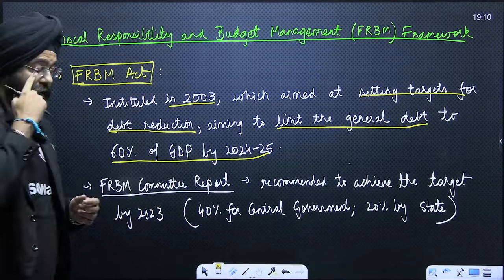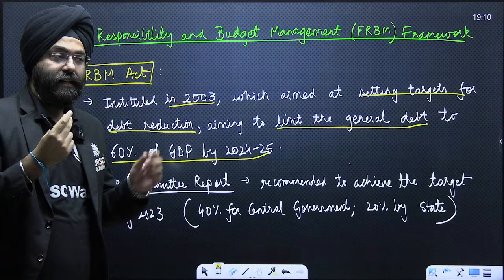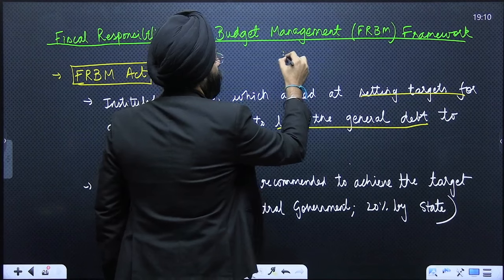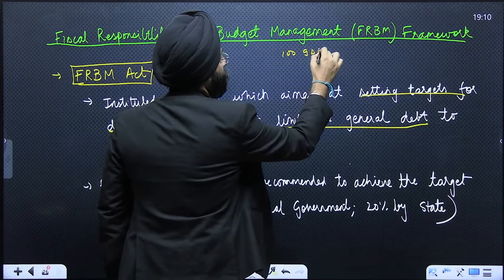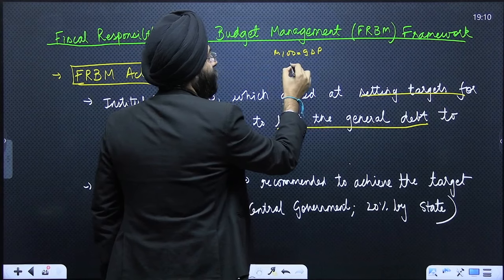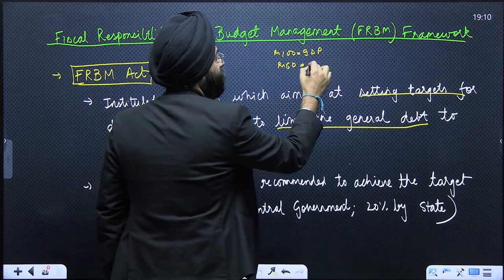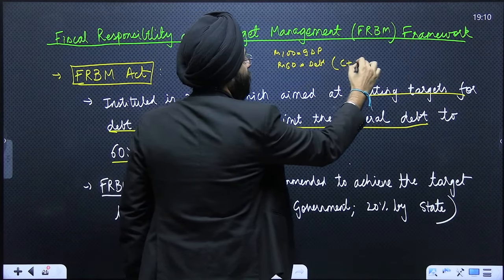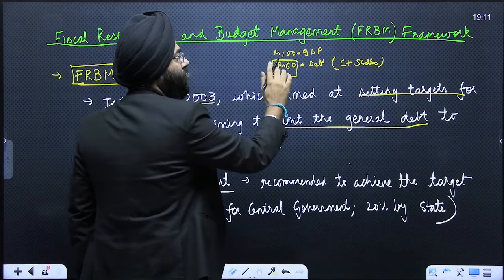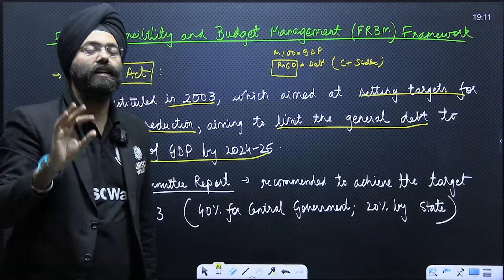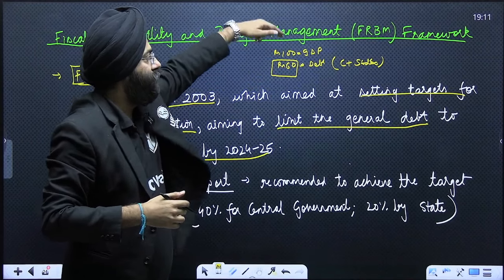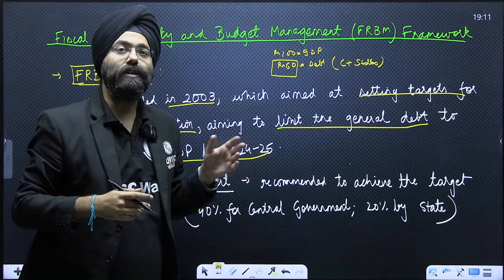That means if the country wants to take a debt, it can take a debt equivalent to 60% of the GDP. Let us assume I have 100 rupees as my GDP. If I want to take a debt, I can take 60 rupees as a maximum debt. This includes the central government as well as the state government combined. This is making a restriction or boundary on the amount of debt that the country can take. Otherwise, if the country starts taking, let us say, 200 rupees, 500 rupees, while the GDP is 100, that will in the long term lead to a crisis.